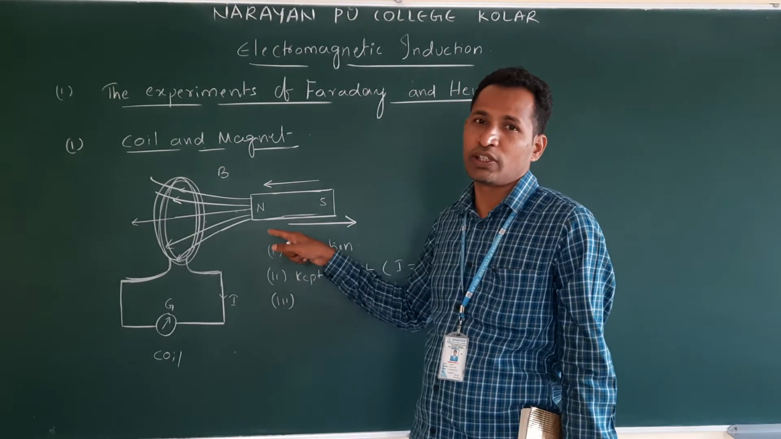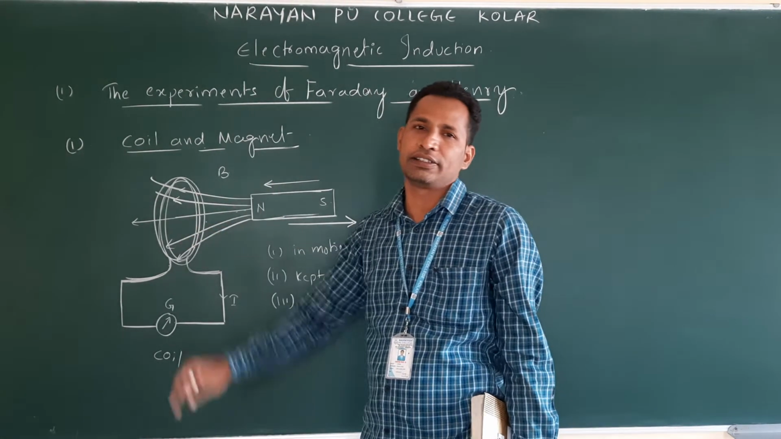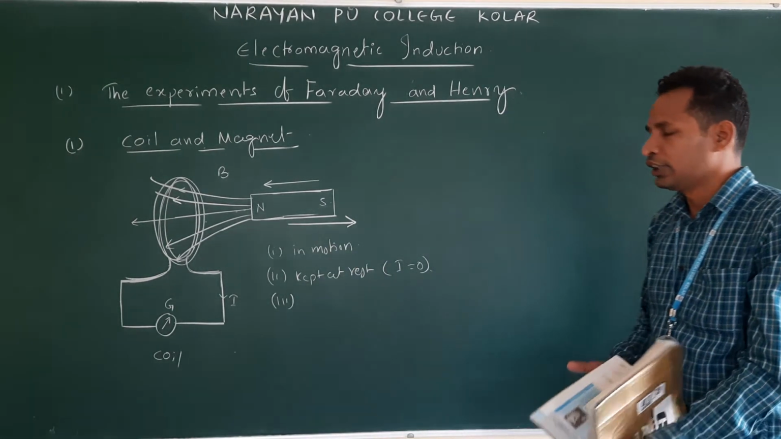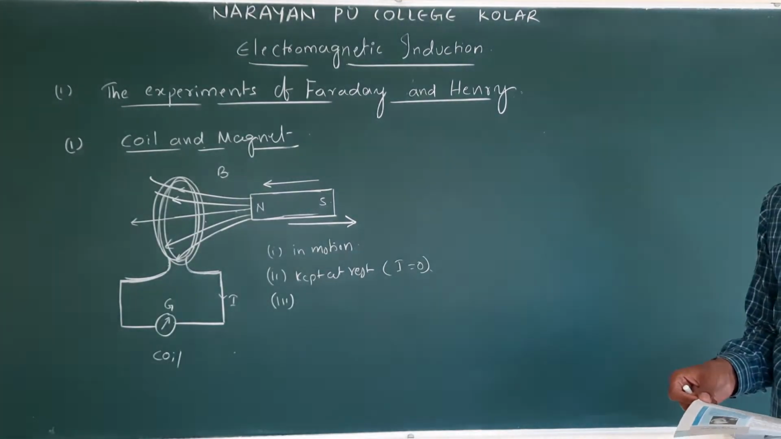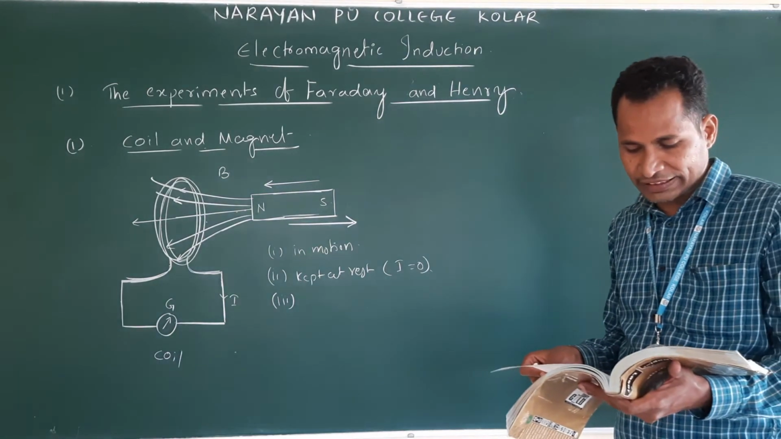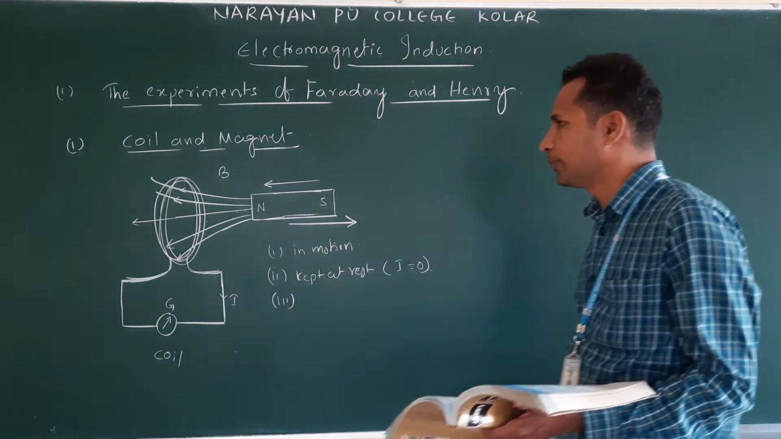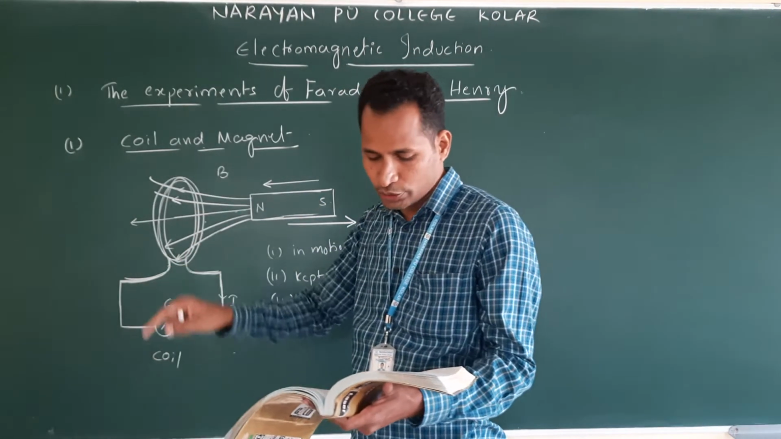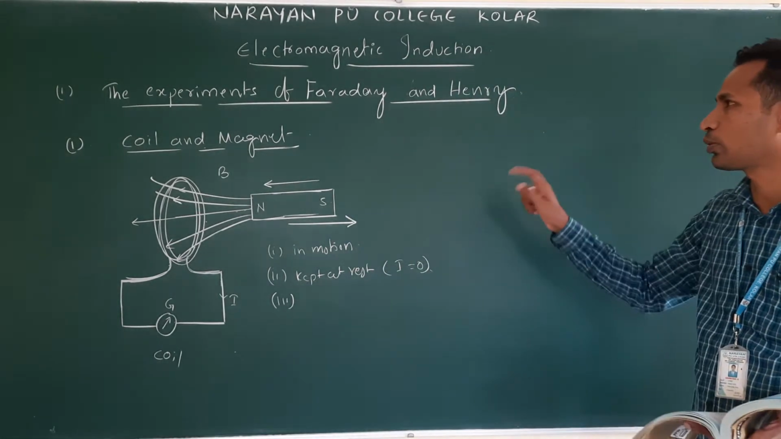The same observation was noticed by keeping the magnet constant and moving the coil. This is the first experiment. Now the second experiment. So from the first experiment, what did they conclude? It shows that it is the relative motion between the magnet and coil that is responsible for generation of electric current in the coil. What is that? The relative motion between magnet and coil is responsible for generation of current in the coil. This is experiment number 1.